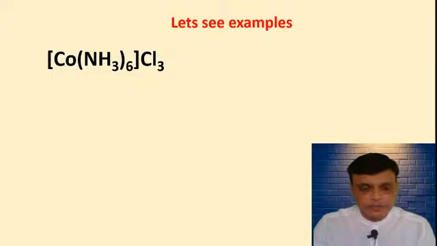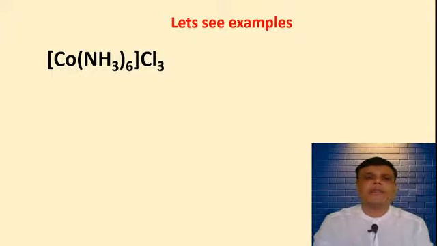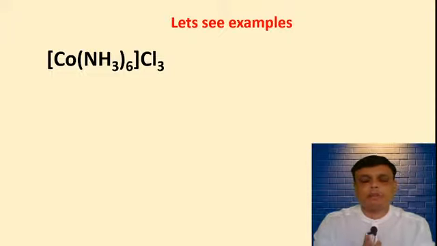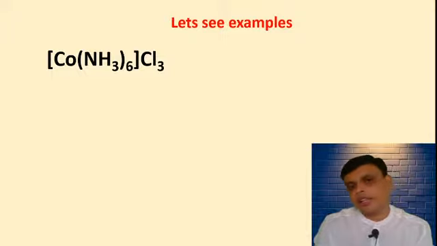First you have to identify whether the given compound is cationic, anionic or non-ionic. So tell me, is this cobalt compound cationic, anionic or non-ionic?